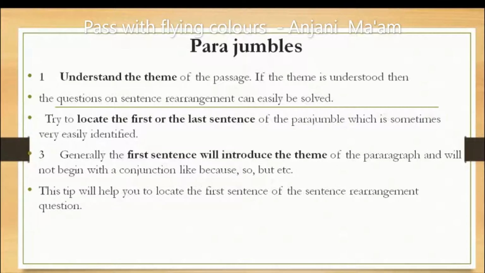Try to locate the first or the last sentence of the para jumble, which is sometimes very easily identified. Generally the first sentence will introduce the theme of the paragraph and will not begin with a conjunction like because, so, but, etc. So this tip will help you to locate the first sentence of the sentence rearrangement questions.